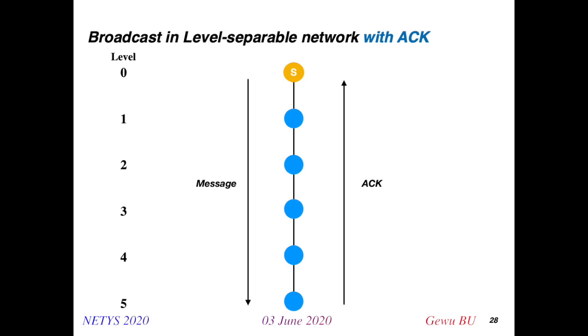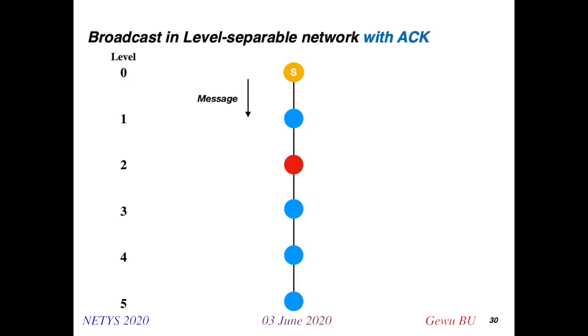But in our solutions, as we can see, the broadcast will finish for sure at the 2D round. So in these cases, instead of waiting for the finish of the broadcasting, and then the finish of the going back of the agreement message, we can directly ask one node in the middle way to send back the agreement in advance, to ensure that the source node can receive the agreement at the same round as the end of the broadcast.